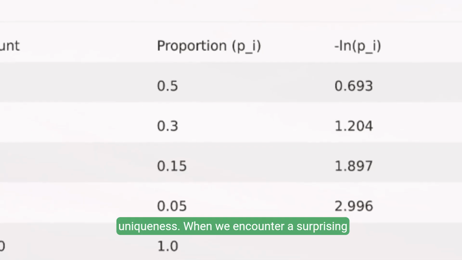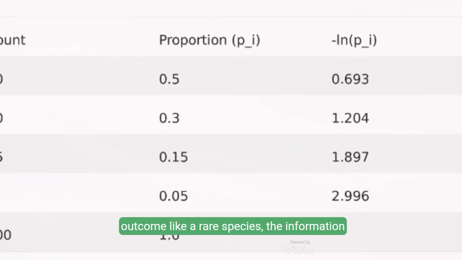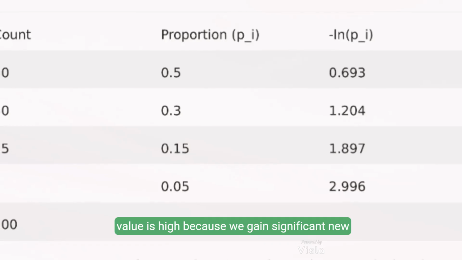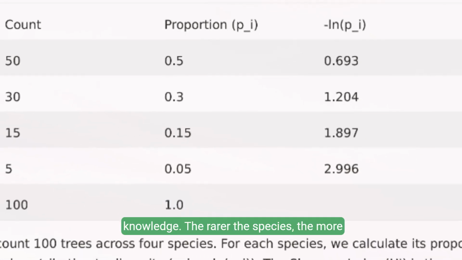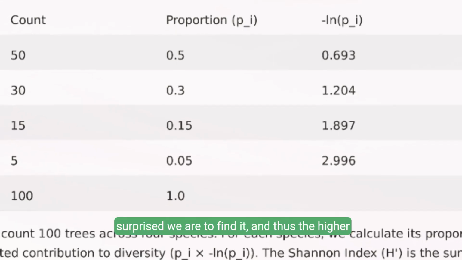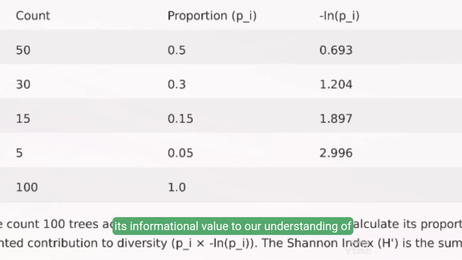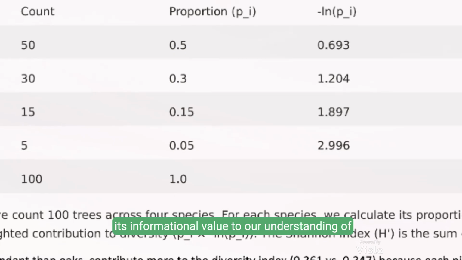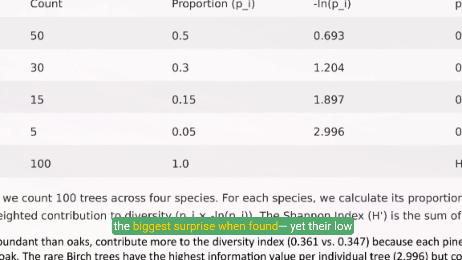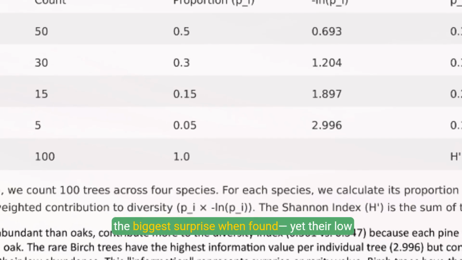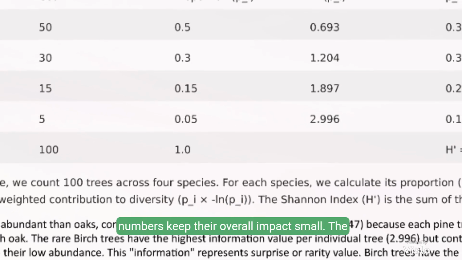When we encounter a surprising outcome like a rare species, the information value is high because we gain significant new knowledge. The rarer the species, the more surprised we are to find it, and thus the higher its informational value to our understanding of the ecosystem. Birches are the rarest, so they're the biggest surprise when found. Yet their low numbers keep their overall impact small.